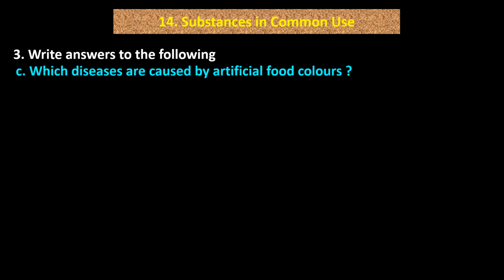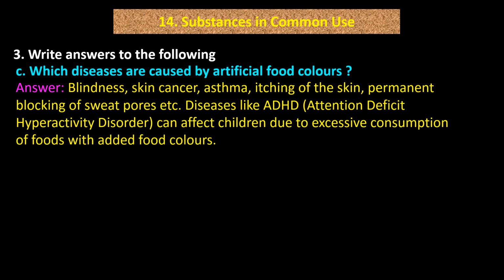C. Which diseases are caused by artificial food colors? Answer. Blindness, skin cancer, asthma, itching of the skin, permanent blocking of sweat pores, etc. Diseases like ADHD (attention deficit hyperactivity disorder) can affect children due to excessive consumption of foods with added food colors.